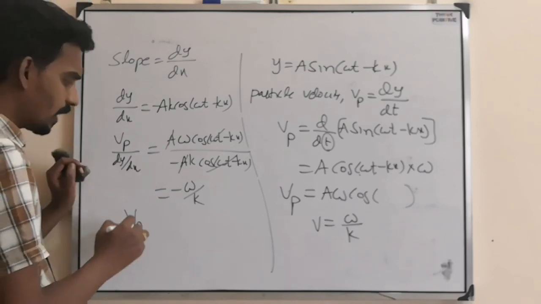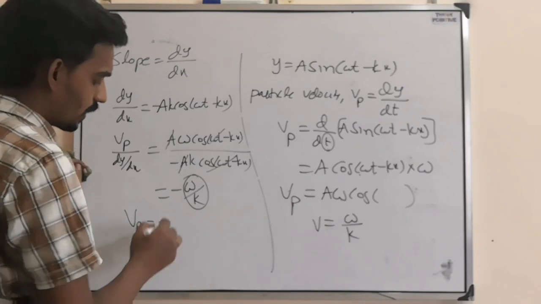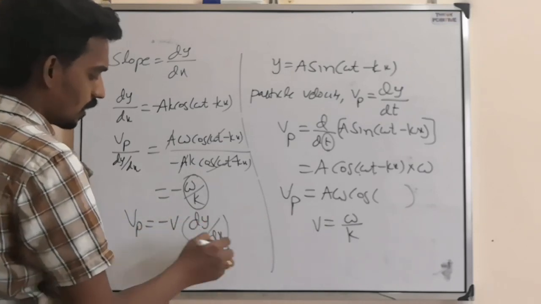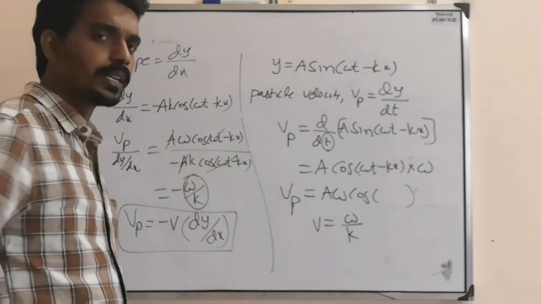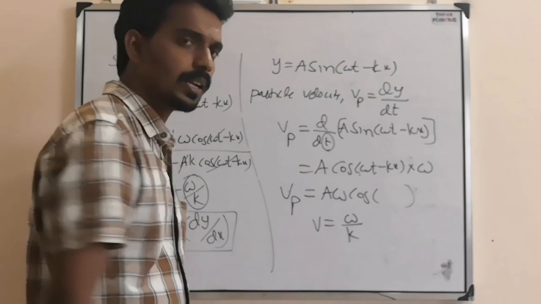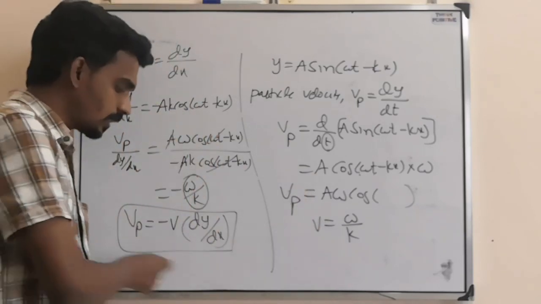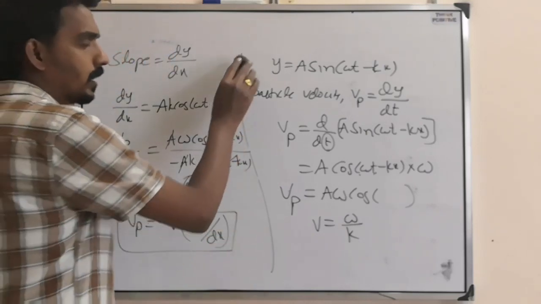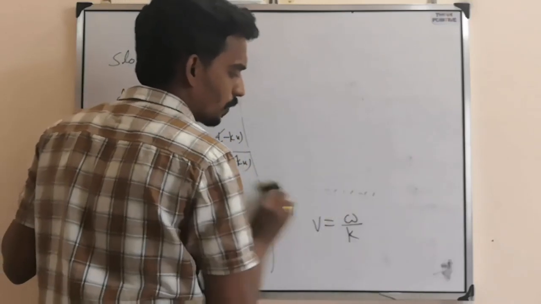So the particle velocity is related as minus the wave velocity omega by k into the slope of the wave equation. Based on this simple differentiation, on particle velocity, wave velocity and slope, and the relation between them, they can ask questions at the CET or NEET level. So just remember the relations properly.